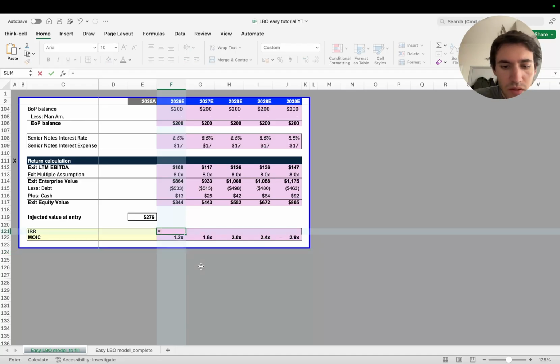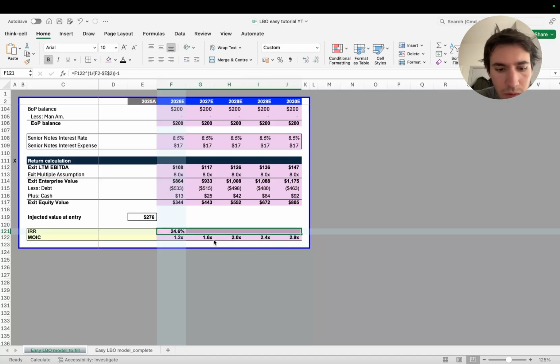To do the IRR, this is the formula, so it's basically the multiple on cash elevated to the power of 1 divided by basically this minus this. Let me just fix this formula up, and then minus 1.